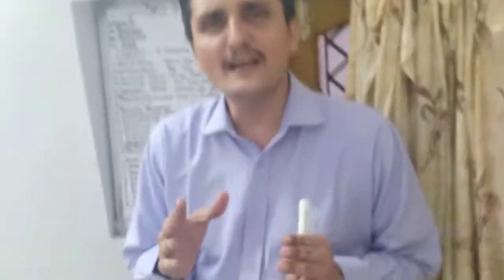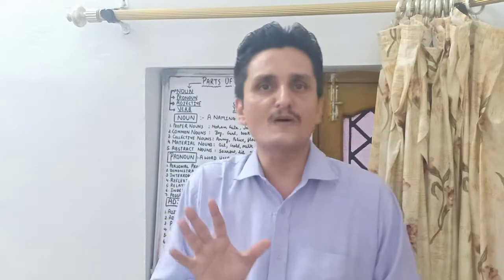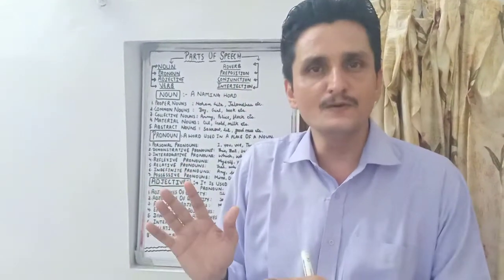What is abstract noun? The nouns which we cannot touch, intangible, we can only feel them. Tangible is what can be touched or seen, but intangible cannot be touched, we can only feel it. If a person has done honesty, we just feel that the person is honest. If the person is happy, we can just feel the happiness. So 5 types of nouns. I hope it is clear to you.